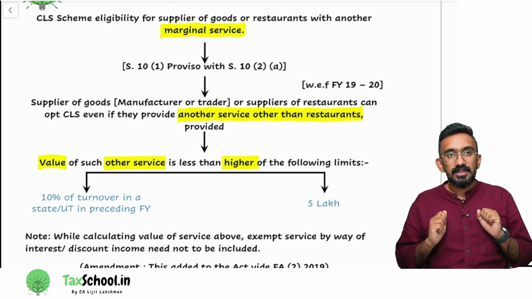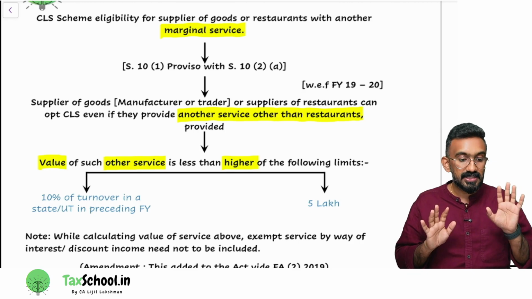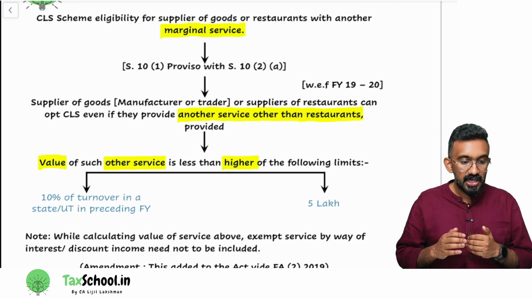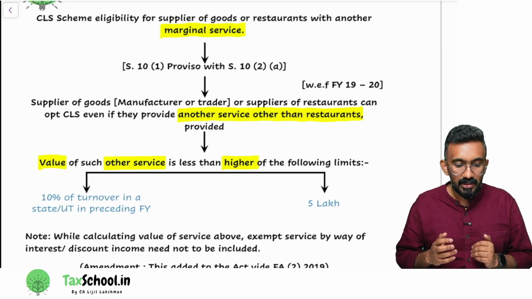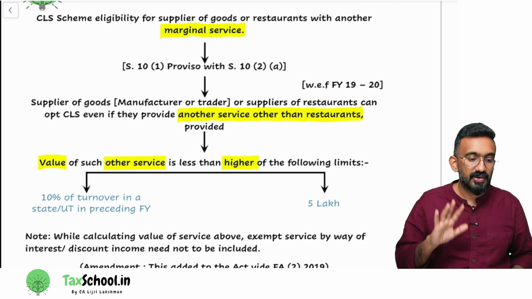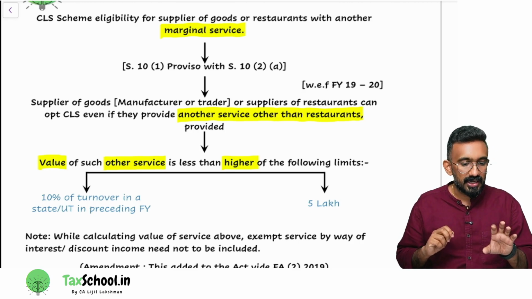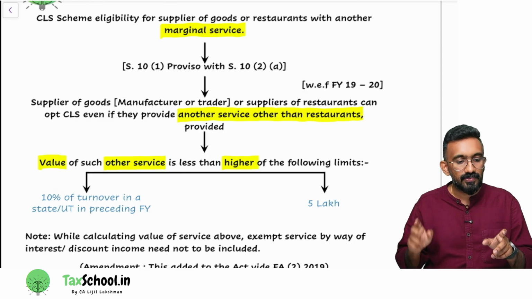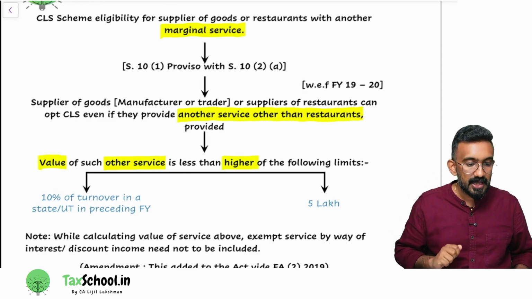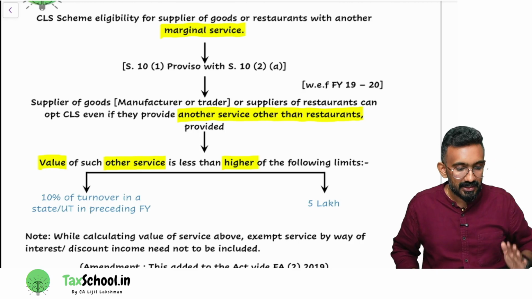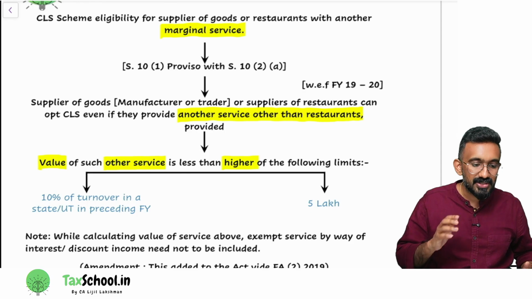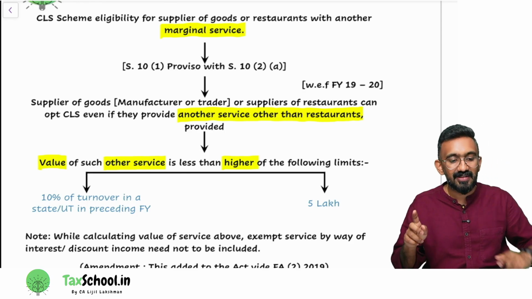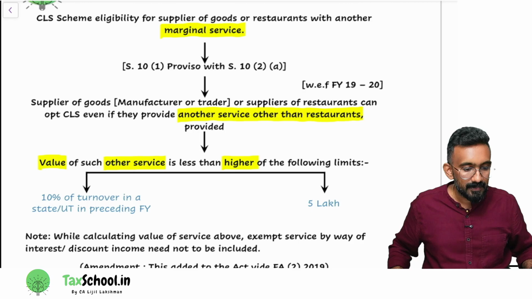So you look at 5 lakh or 10% is what they have used. So we can say like this. If my last year turnover is up to 50 lakh, how much service can be allowed? 5 lakh. Why? If my turnover is 30 lakh, 10% of 30 lakhs is 3 lakh or 5 lakh, which is higher? 5 lakh is higher. If my turnover is more than 50 lakh, say my turnover is 75 lakh, which will be higher? 10% will be higher. 7.5 lakhs or 5 lakh, which is higher? 7.5 lakhs. Are you understanding?